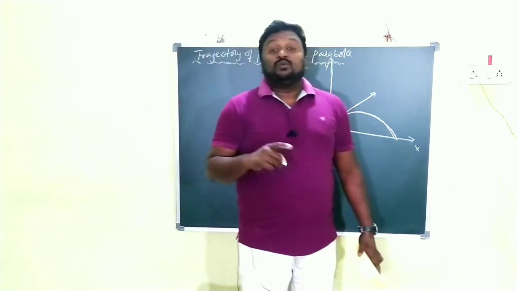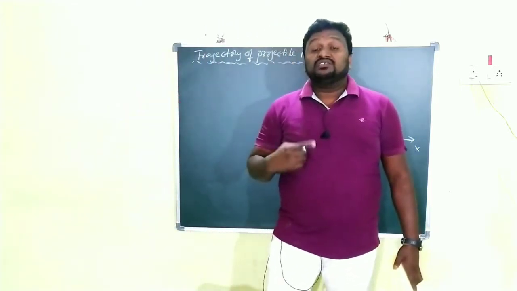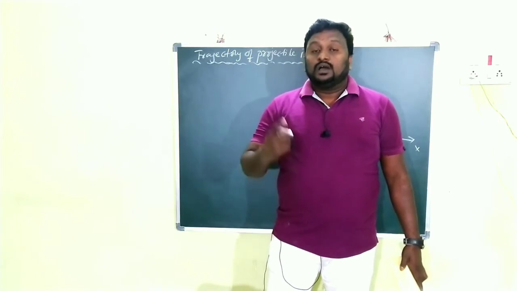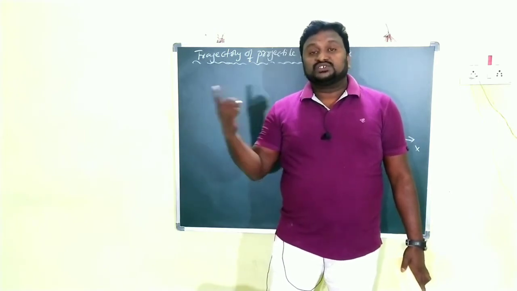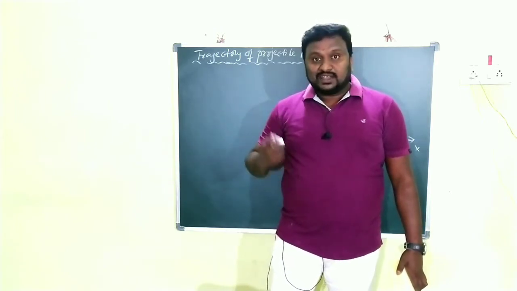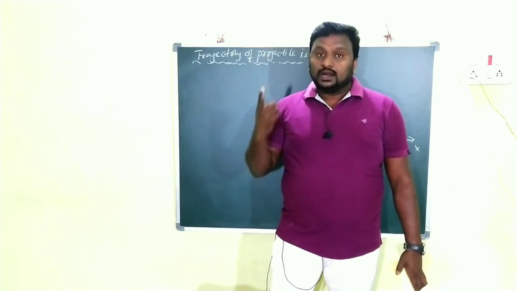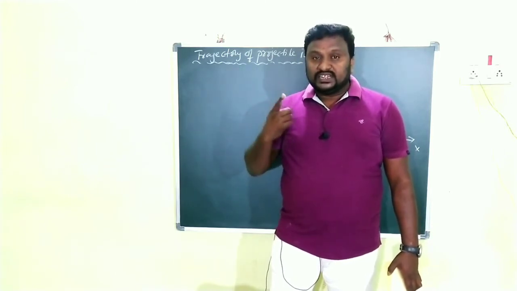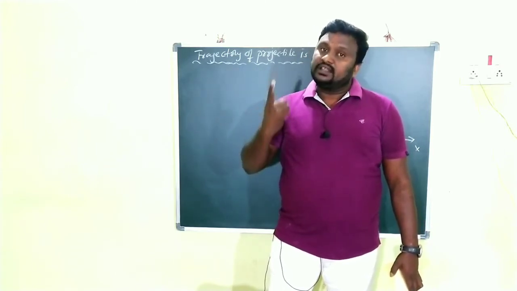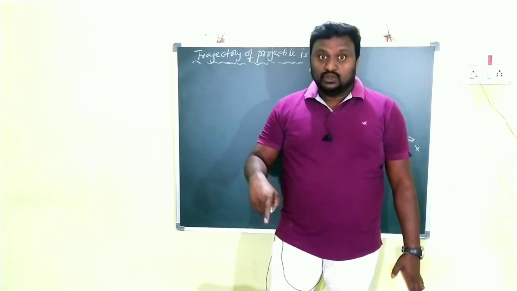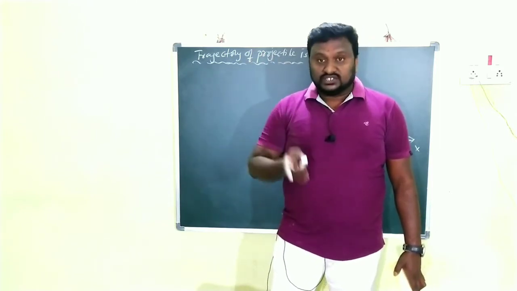Children, I explained in one of my videos, resolution of vectors, how a vector can be divided into its components. I already uploaded it. Up to now you didn't see that video. I will provide that video's link in this video description, so you must watch it.